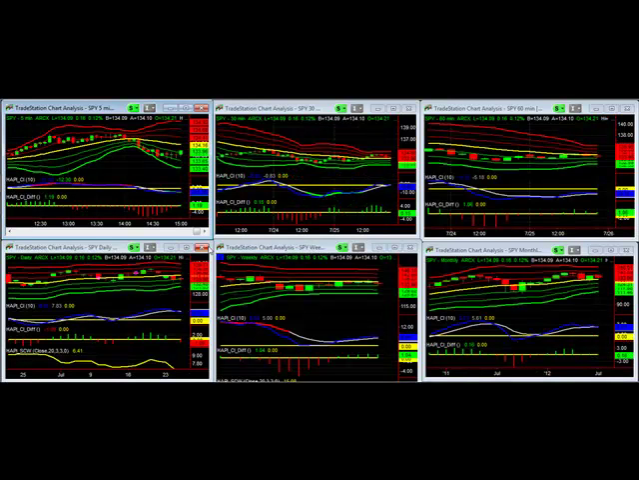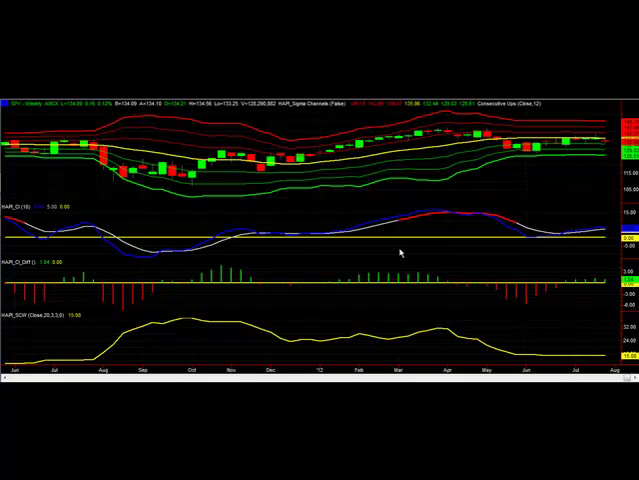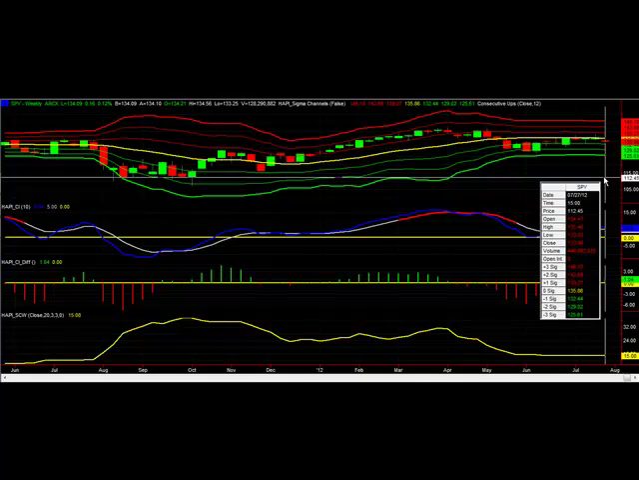On some targets for longer term, we're looking for the 129 level, and we need to break the 0.6 at 136 right now, 135.90.